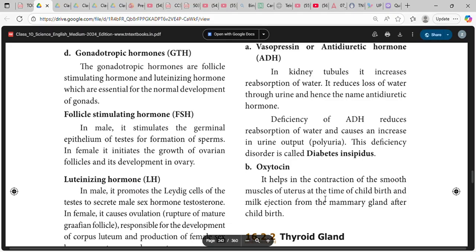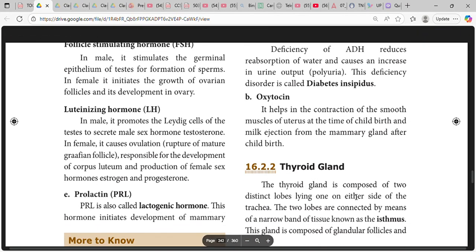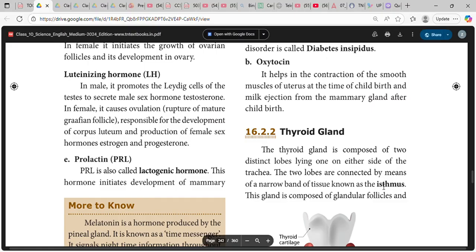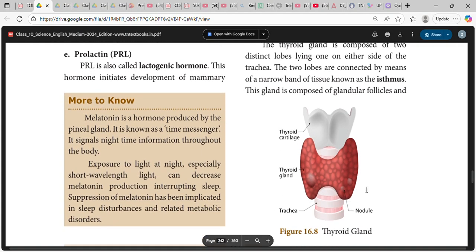Oxytocin helps in the contraction of the smooth muscles of uterus at the time of childbirth and milk ejection from the mammary gland after childbirth. Thyroid gland is composed of two distinct lobes lying on either side of the trachea. The two lobes are connected by means of a narrow band of tissue known as isthmus.